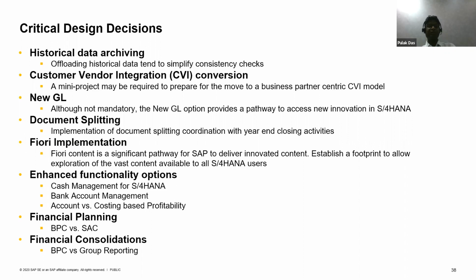So BPC, if you are already using BPC and would like to continue with that, you can do that. But for new customers, if you like to have your consolidation in the same S/4HANA system, in the core transaction system, you can opt for group reporting, which is an add-on solution on the S/4HANA Finance core modules.